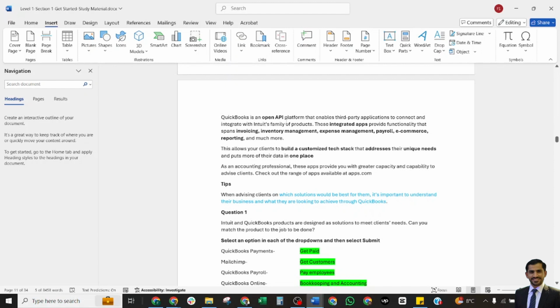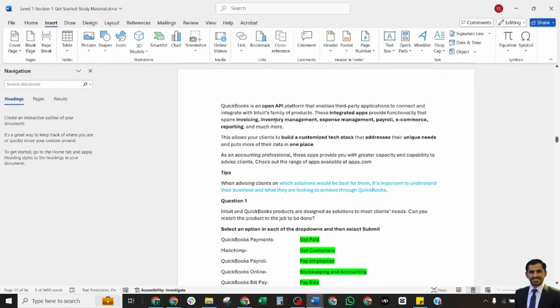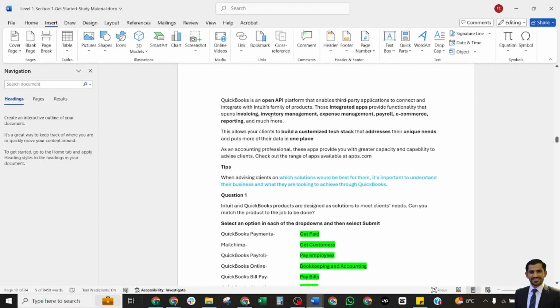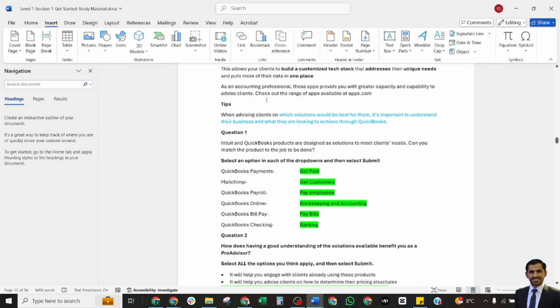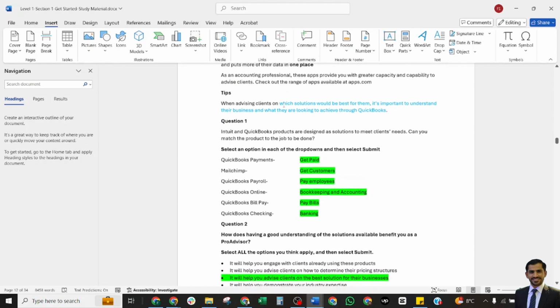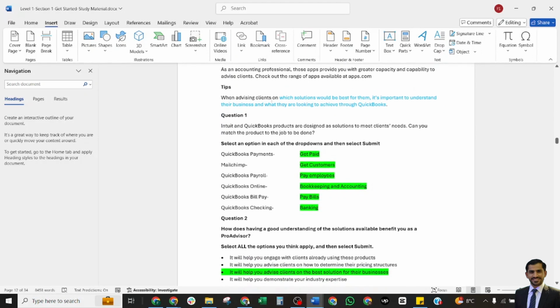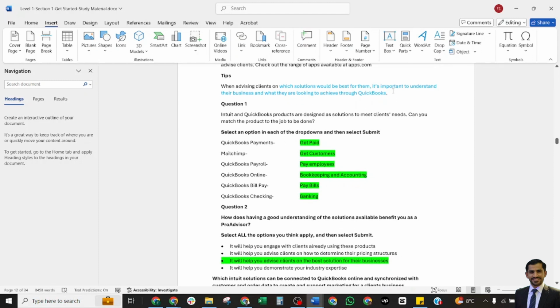QuickBooks is an open API platform that enables third-party applications to connect and integrate with the Intuit family. These integrated apps provide functionality that spans invoicing, inventory management, expense management, payroll, e-commerce, and reporting. This allows the client to build a customized tech stack that addresses their unique needs and, of course, puts the data in one place. What are the tips for using these tools? When advising clients on which solution would be best for them, it's important to understand their business and what they are looking to achieve through the QuickBooks tool. So this is very important from a question point of view.